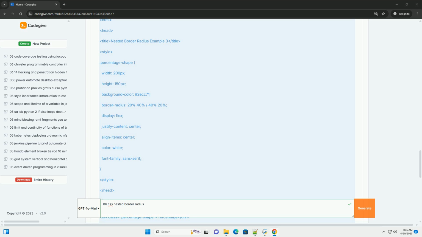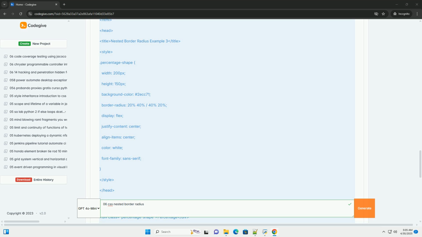To ensure maximum compatibility with legacy browsers, you could include the vendor prefixes, but it's generally not recommended as it bloats your CSS and doesn't offer significant benefit in most cases. If you need to support very old browsers, consider using a polyfill or a library that provides border radius support.